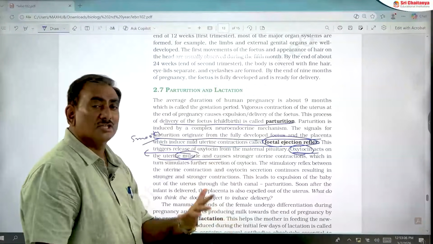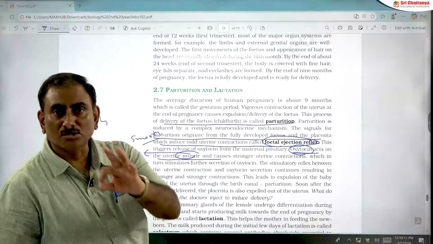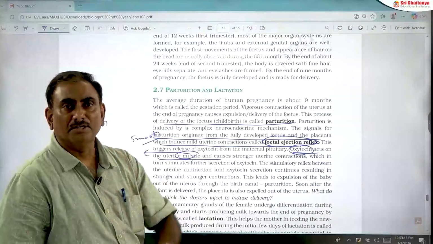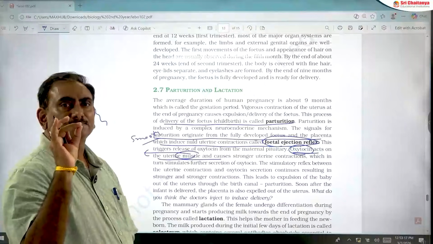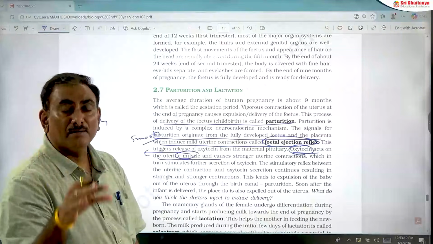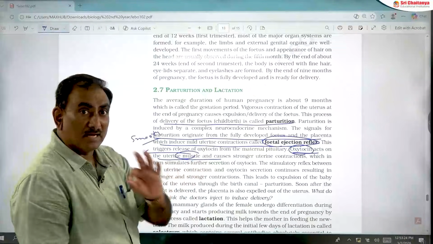So parturition is an example of positive feedback caused by the oxytocin hormone. This is very important. Parturition is caused by the positive feedback mechanism of the oxytocin hormone, not negative feedback, positive feedback.